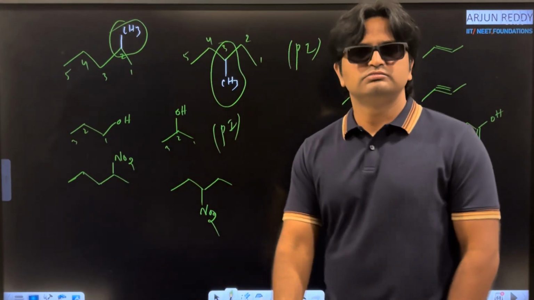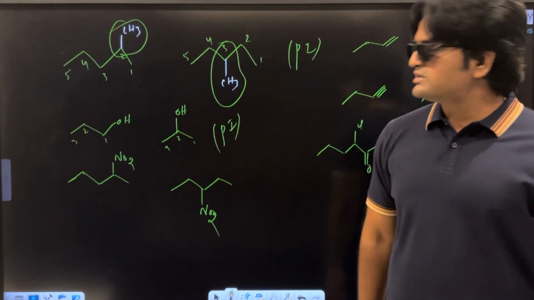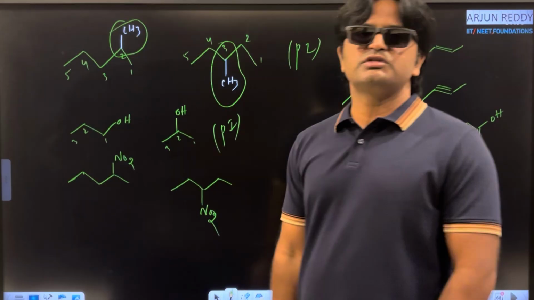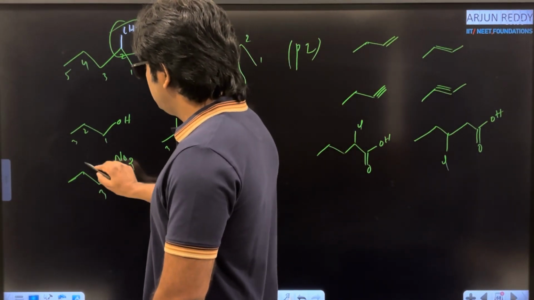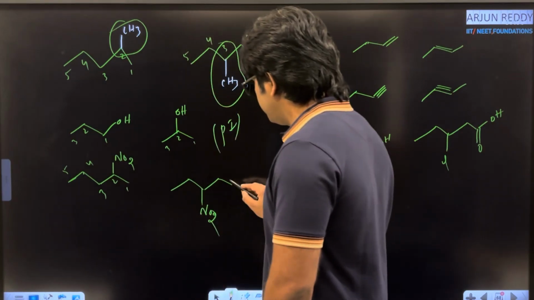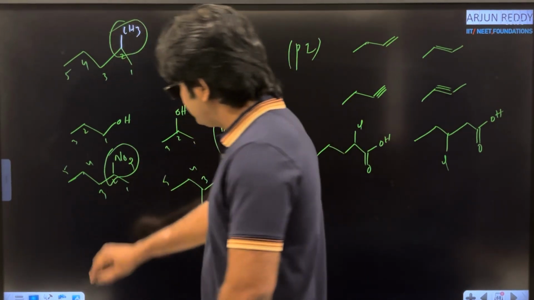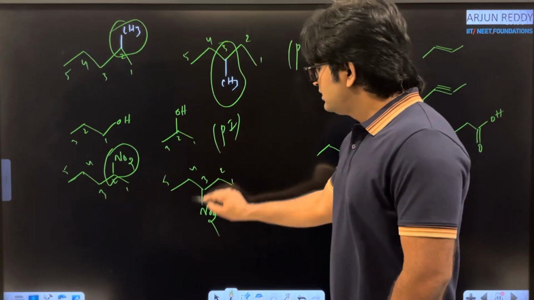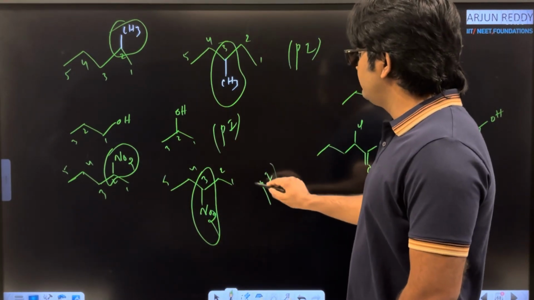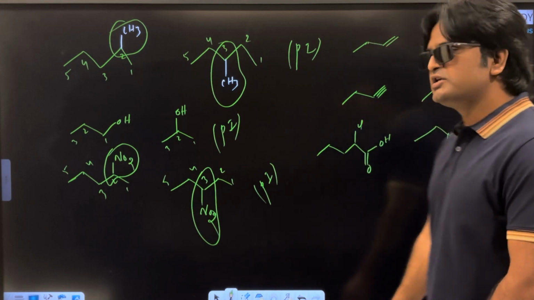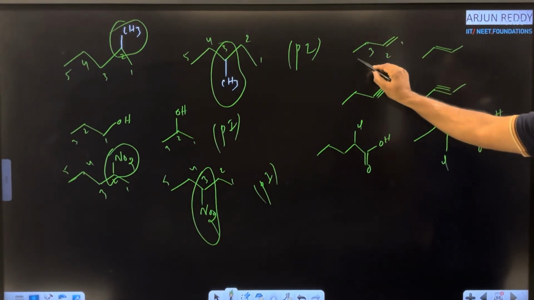What is the relation between these two? Positional isomers. Okay. Why? Because here parent chain is exactly same. Just we are changing position of OH. And come to this molecule 1, 2, 3, 4 and 5. Next one 1, 2, 3, 4, 5. What is the position of NO2? Second position, and position of NO2 third position. What is relation between these two? Yes, positional isomers.